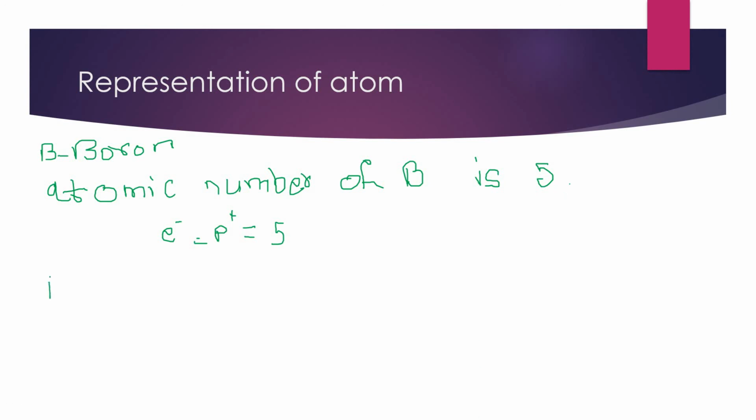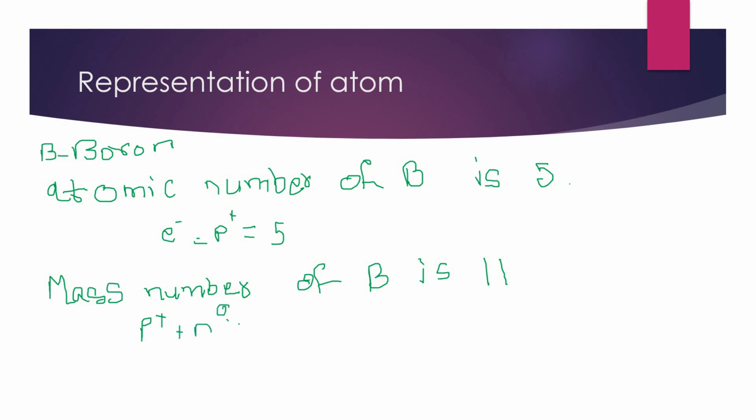And the mass number of boron is how much? 11. So here protons plus neutrons equal to 11, and the protons here are 5, so definitely neutrons will be 6.